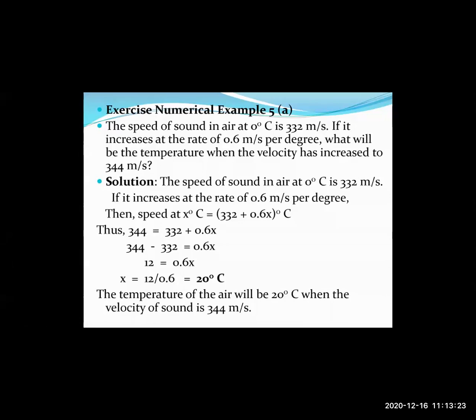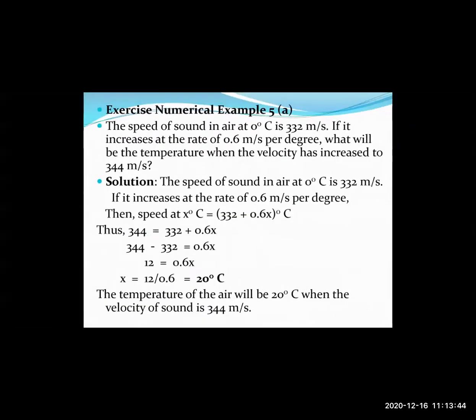Now the speed at x degrees Celsius is 344. So if you substitute this, 344 equals 332 plus 0.6 times x. On rearranging, we get 344 minus 332 equals 0.6x.